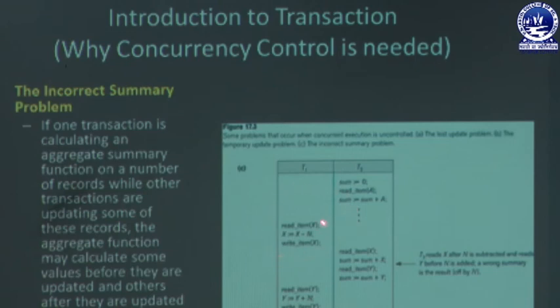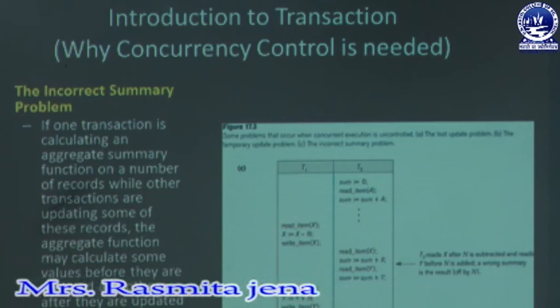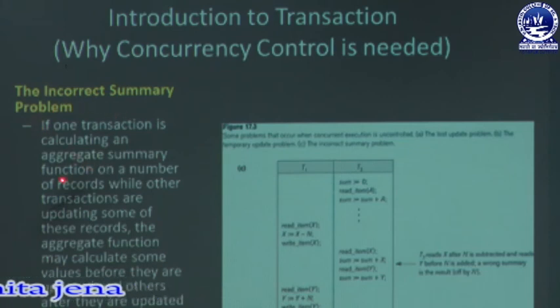But here you can see T1 is updating that variable. That means T1 is updating variable X and here T1 is updating variable Y. The incorrect summary problem arises while another transaction is updating some of these records, and the aggregate function may calculate some values before they are updated and others after.